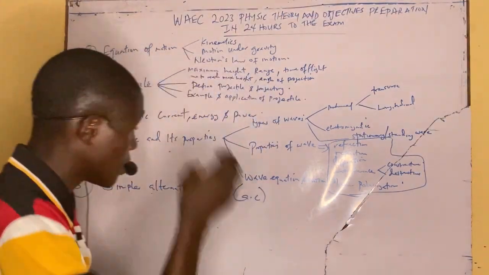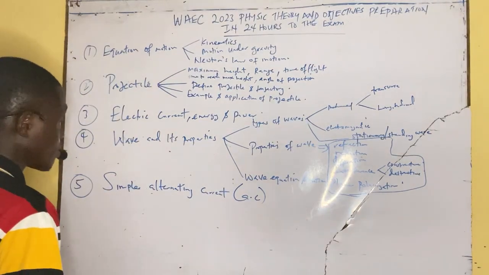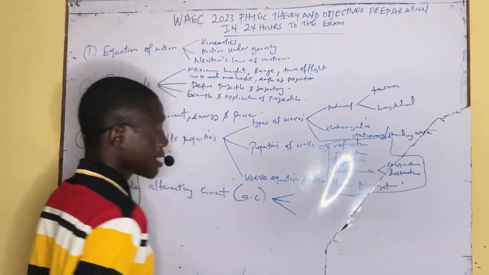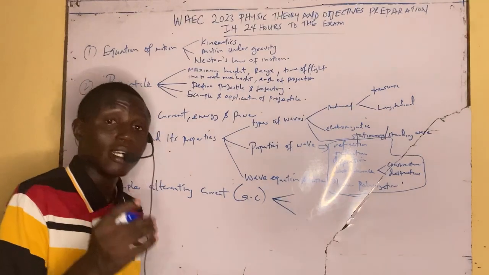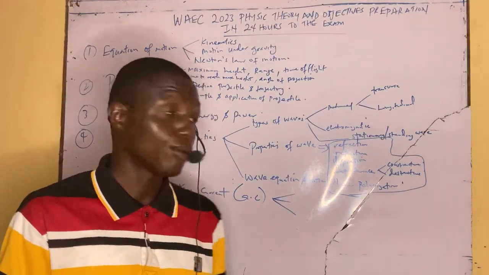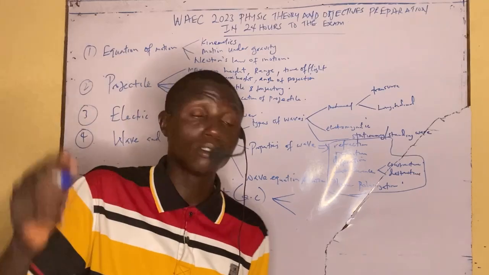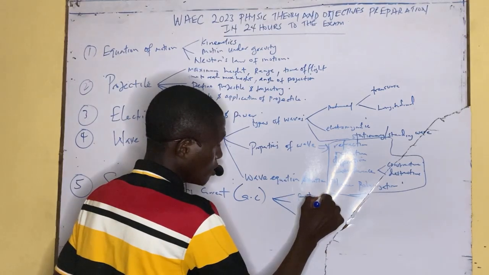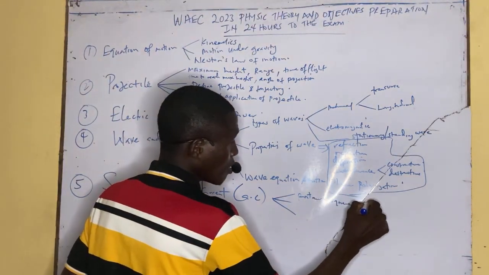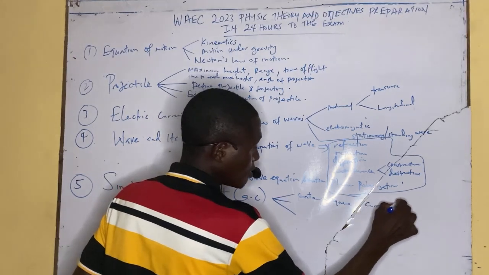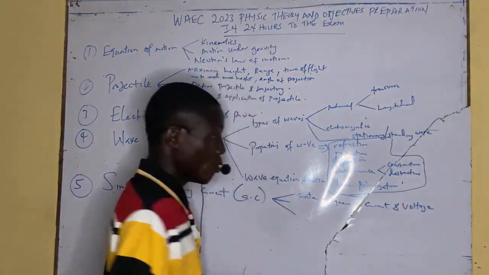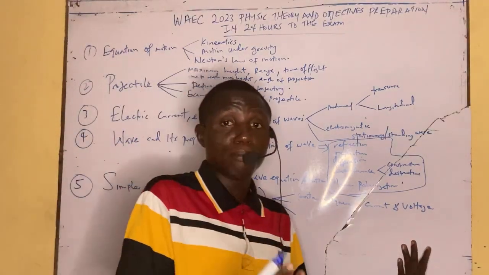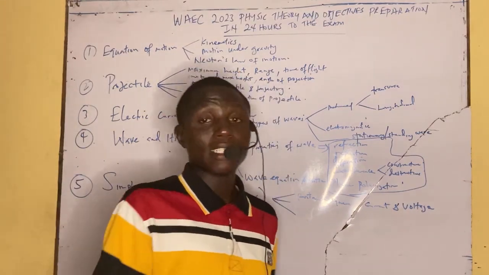Here we are going to be considering the types of circuits in AC. We are going to talk about the type of current in an AC circuit, and the type of voltage. You have the root mean square current and voltage, which also brings about the peak current and peak voltage.